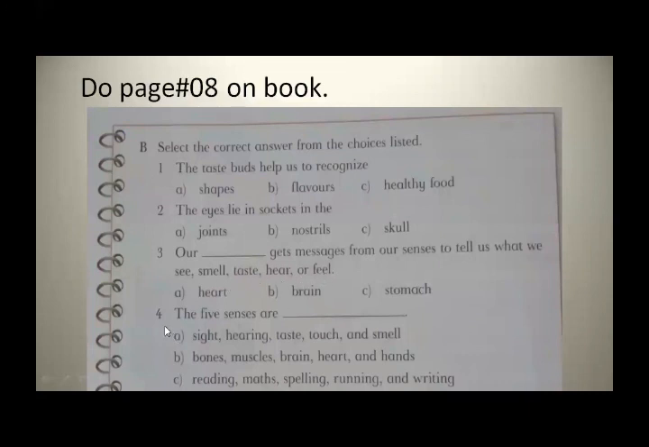Now the last blank: the five senses are sight, hearing, taste, touch, and smell. The next options are bones, muscle, brain, heart, and hand. The next, reading, math, spelling, running, and writing. So the five senses are sight, hearing, taste, touch, and smell. These are the five senses. How many senses do we have? We have five senses: sight, hearing, taste, touch, and smell.